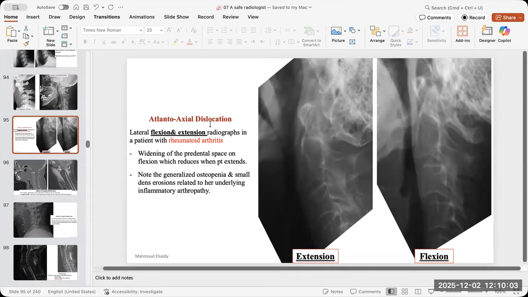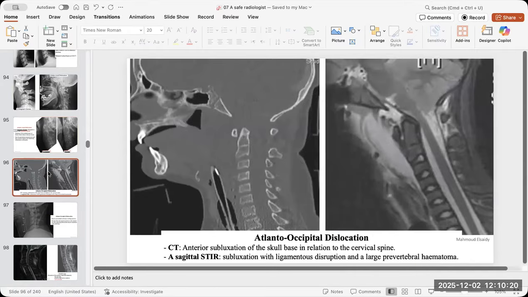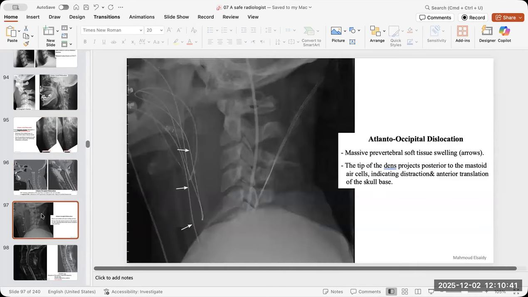And don't forget also in the atlantoaxial dislocation, the flexion and extension view. But please ask the patient first if he has any history of rheumatoid arthritis, because the patient easily will have atlantoaxial dissociation and may injure the cervical spine. In the traumatic cases, see the base of skull is far from the C1, C2. So there is here atlanto-occipital dissociation, and this is a very bad injury. And always look for the brain tissue and the spinal cord in this kind of cases.